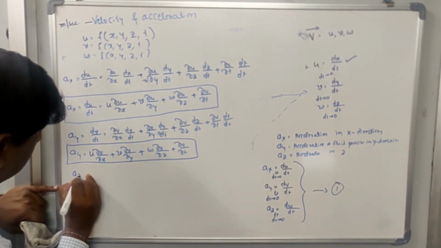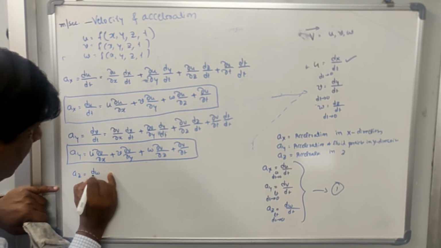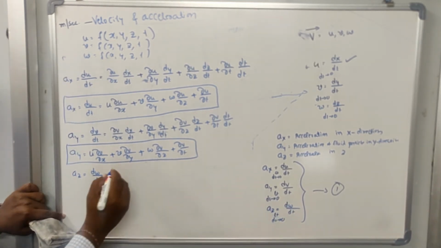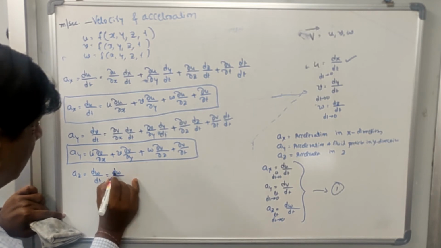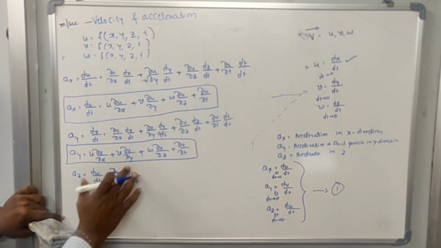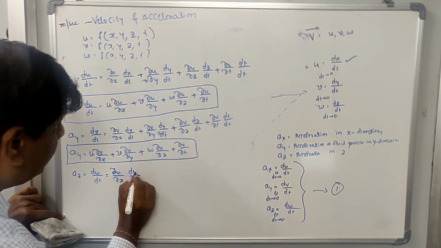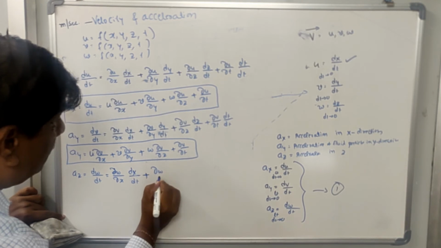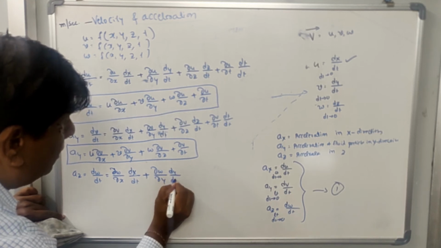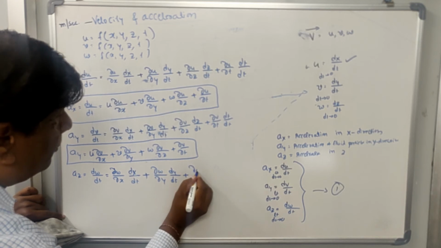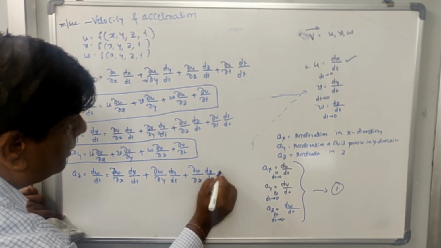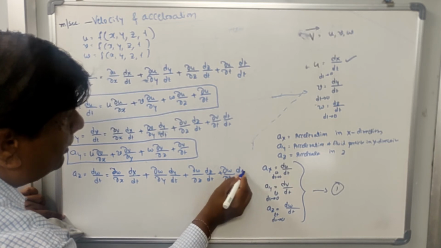Similarly, Az is equal to dw by dt. So this is equal to del w by del x dx by dt plus del w by del y dy by dt plus del w by del z dz by dt plus del w by del t dt by dt.